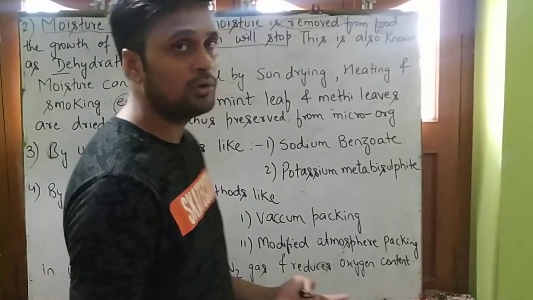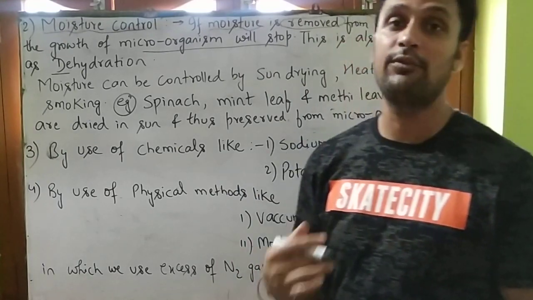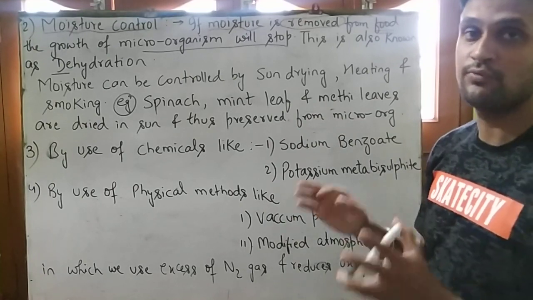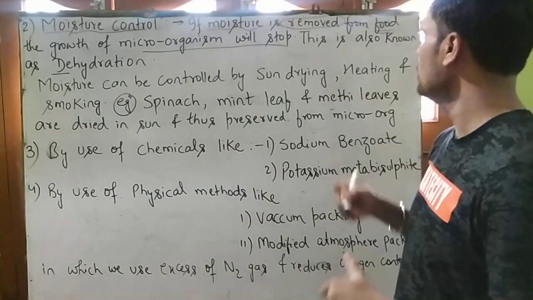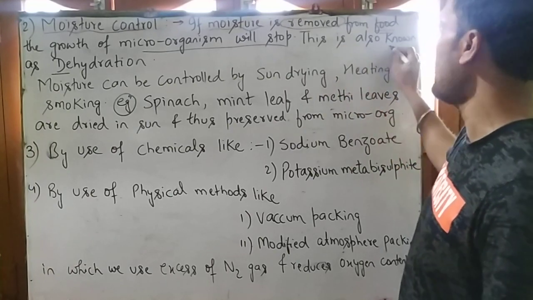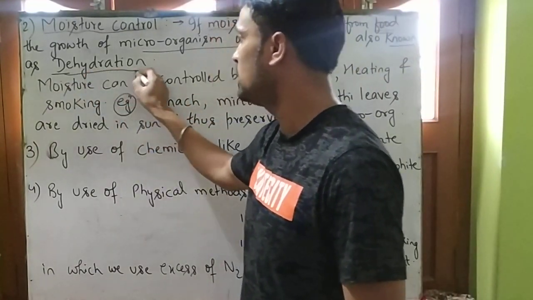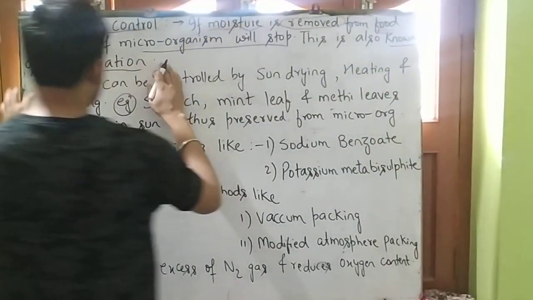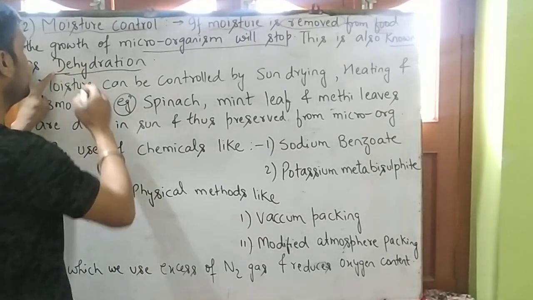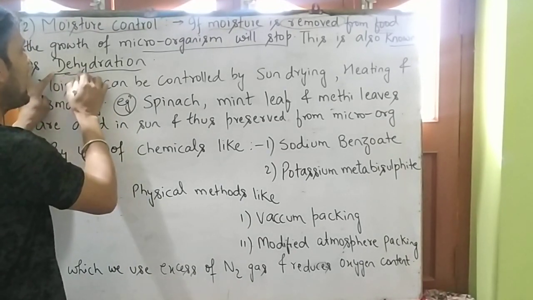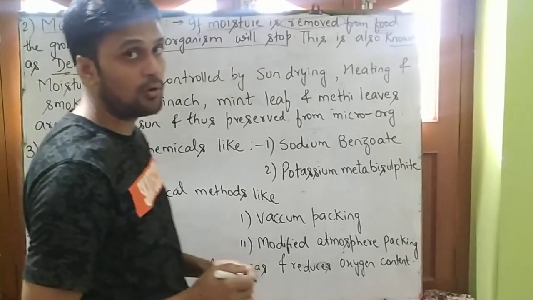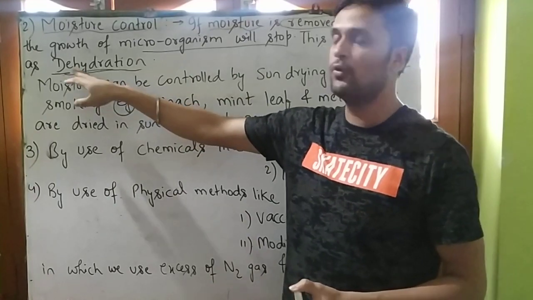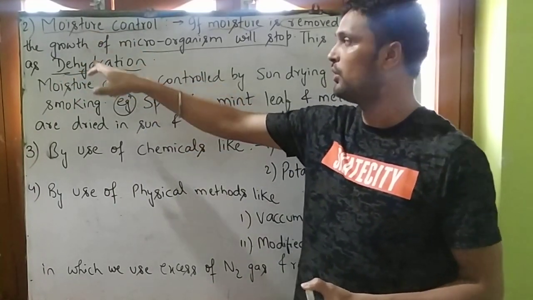So student, we also know that if we remove moisture from the food, if we remove water from food, we will stop the growth of microorganisms. We will inhibit the growth of microorganisms. So this is known as dehydration. What does this word dehydration mean? De means to remove, hydrous means water or moisture. To remove water or moisture from food is known as moisture control or dehydration.